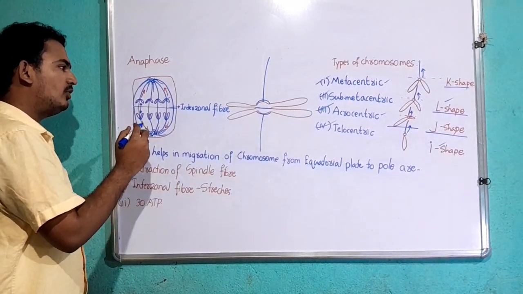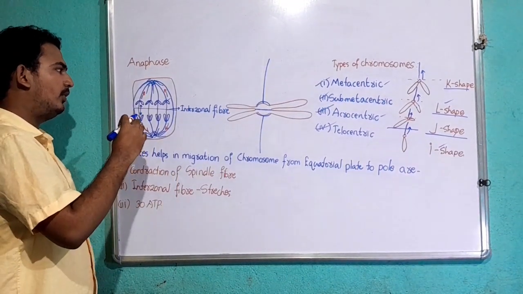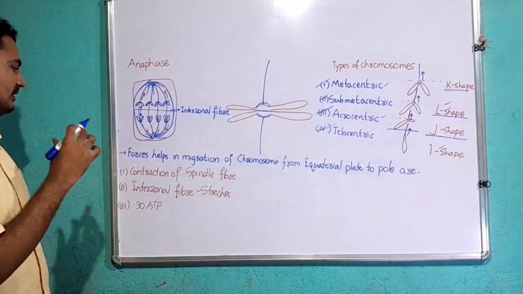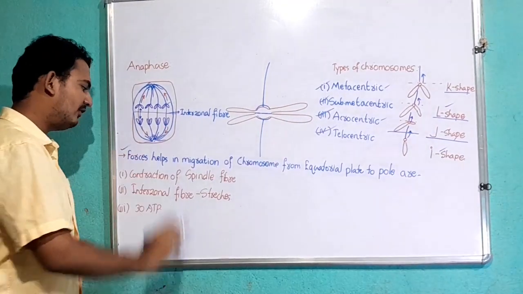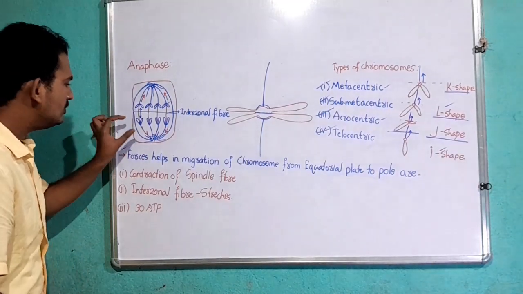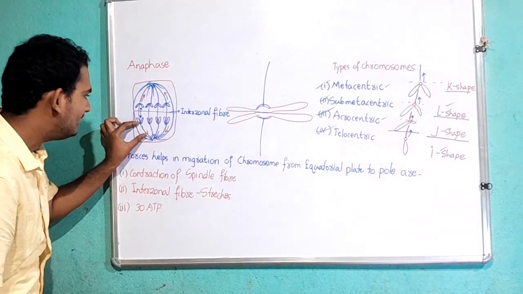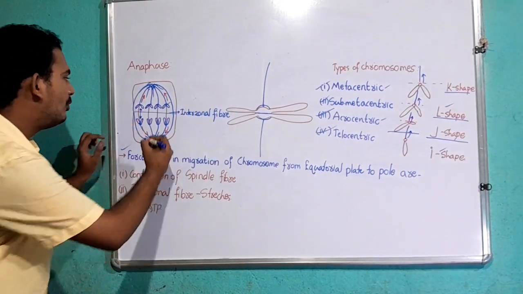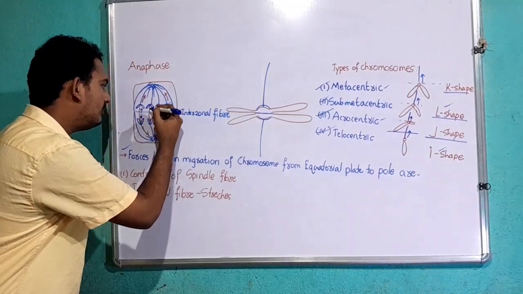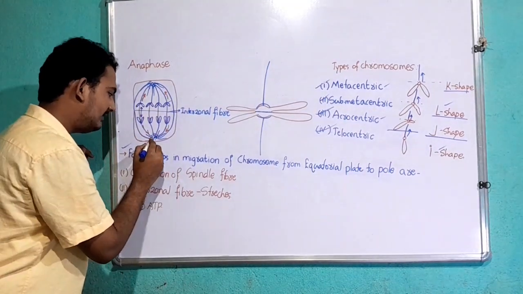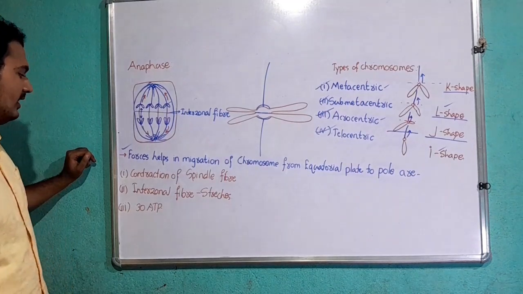The split chromosomes are pulled towards the poles mainly due to three forces. That is due to contraction of a spindle fiber, which results in movement of a chromosome away from the equatorial plate to the polar region.